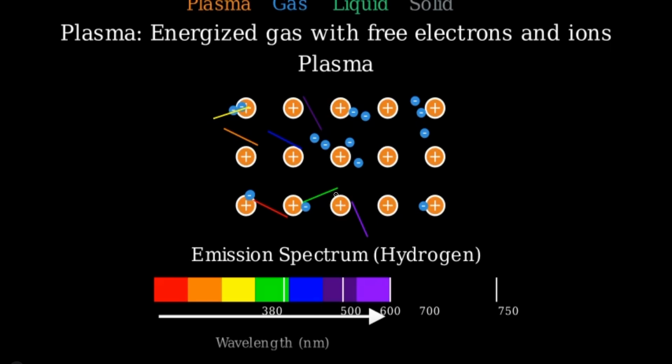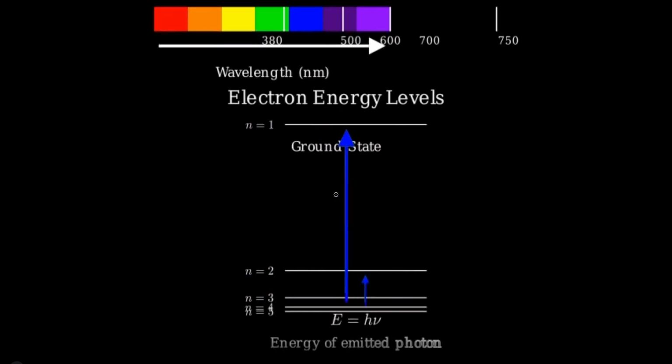For example, hydrogen plasma emits primarily in the red part of the spectrum, while mercury produces a bluish light. These emissions occur only when electrons transition between discrete energy levels, following the equation E equals h times nu, where E is the energy difference, h is Planck's constant, and nu is the frequency of the emitted light.